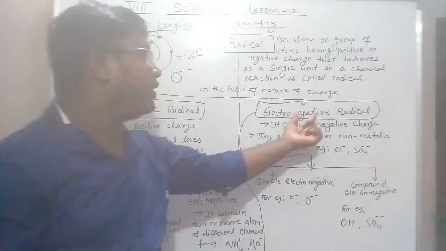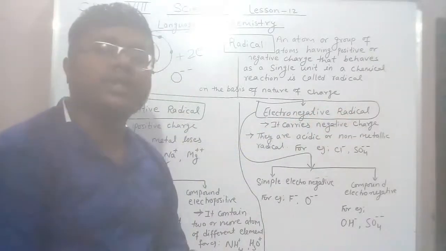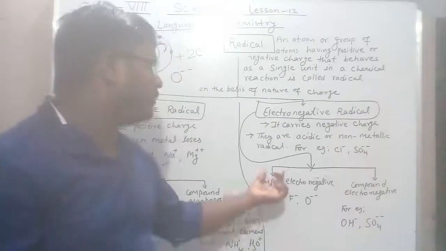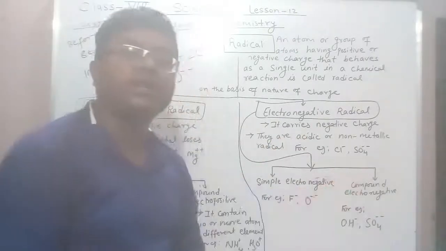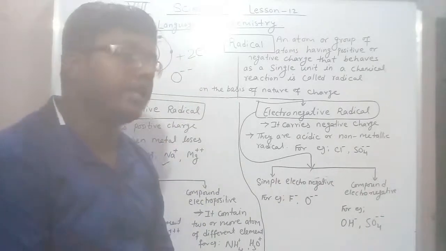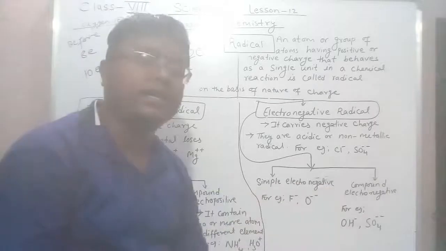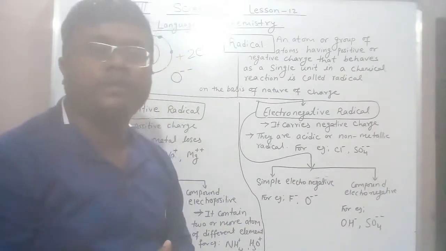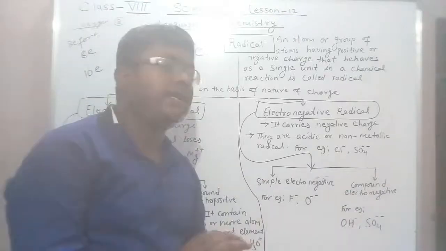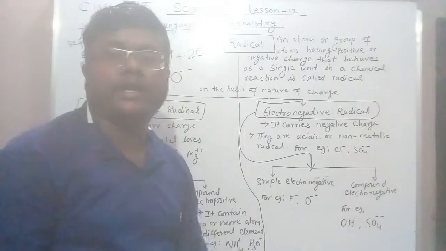Similarly, electronegative radicals carry negative charge, and are also classified into simple electronegative and compound electronegative radicals. If it carries a single atom only, it is a simple electronegative radical, and if it carries two or more atoms of different elements, it is a compound electronegative radical. It carries negative charge.